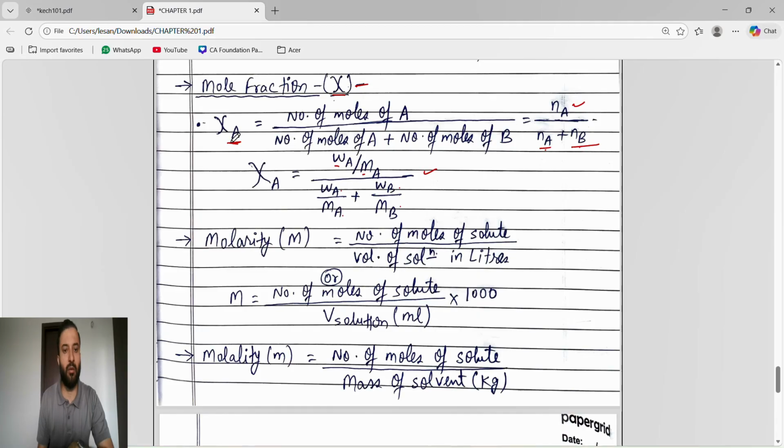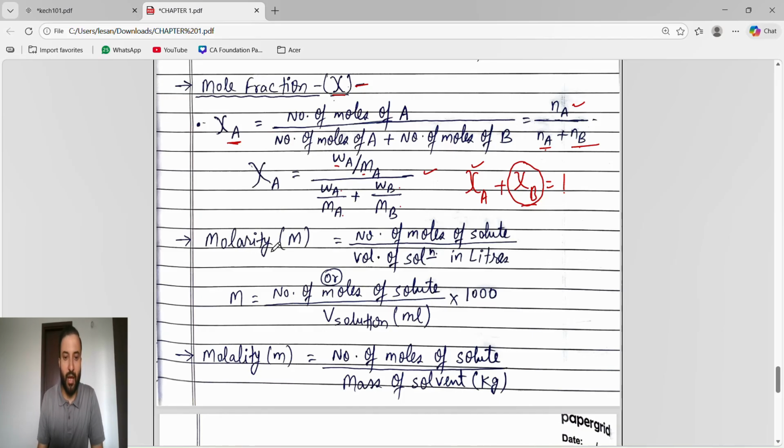Suppose you have to find the mole fraction of B. The mole fraction of B means number of moles of B divided by number of moles of A plus number of moles of B. That's it. And we know mole fraction of A plus mole fraction of B equals 1. Means in the examination, if they give the mole fraction of A and tell you to find the mole fraction of B, then 1 minus mole fraction of A gives the mole fraction of B.